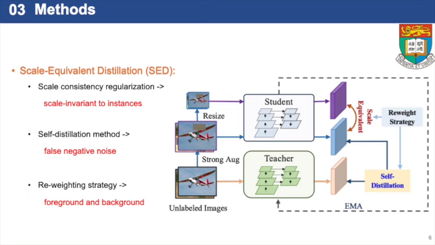To overcome the challenges mentioned above, we propose scale-equivalent distillation. We design a scale consistency regularization across the predictions in different sizes as a solution to the large object size variance. Besides, we adopt a self-distillation method to generate more accurate labels from a teacher. The teacher shares the identical architecture and updates its parameters from the student model weights in an exponential moving average manner. We also propose a re-weighting strategy to focus on the inconsistency among foreground regions.